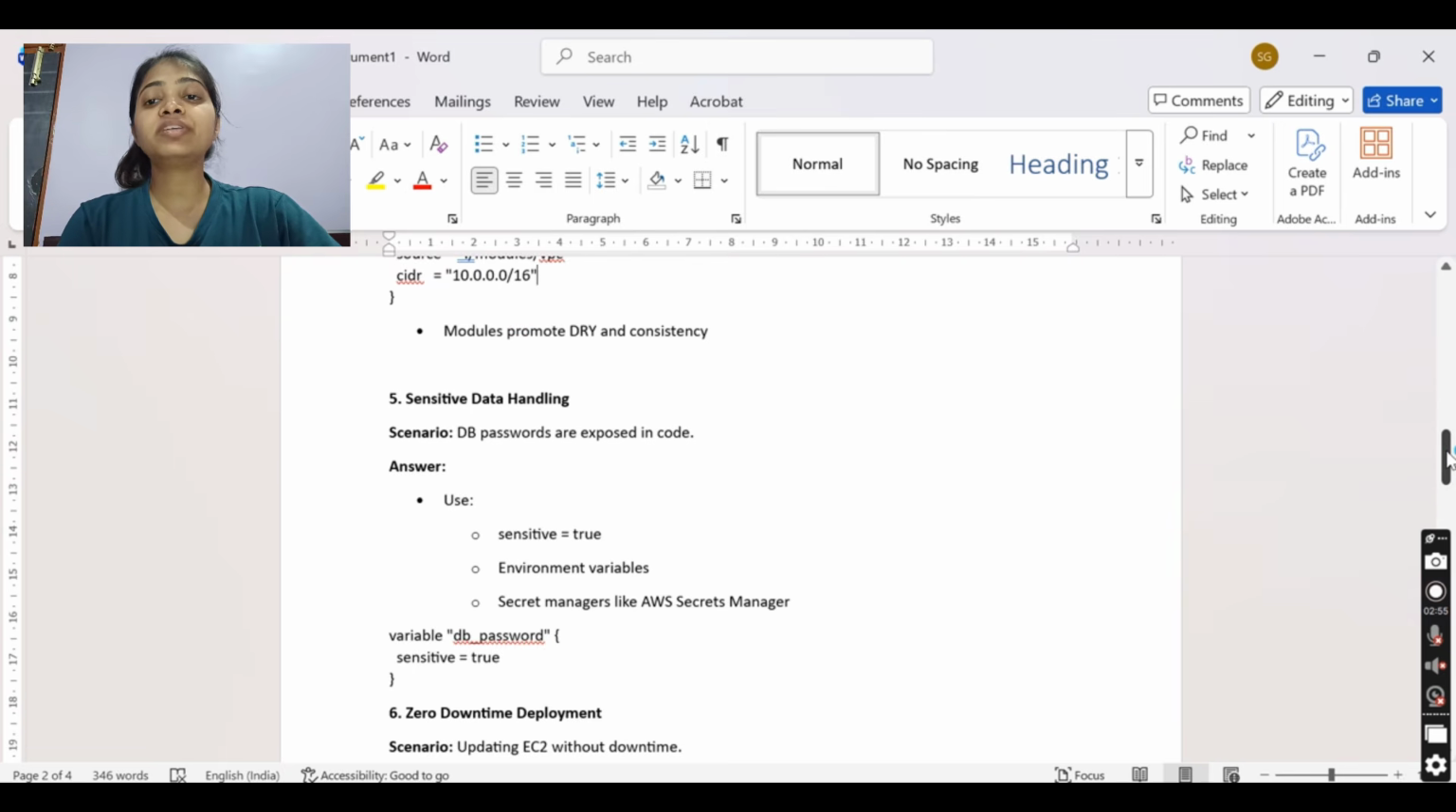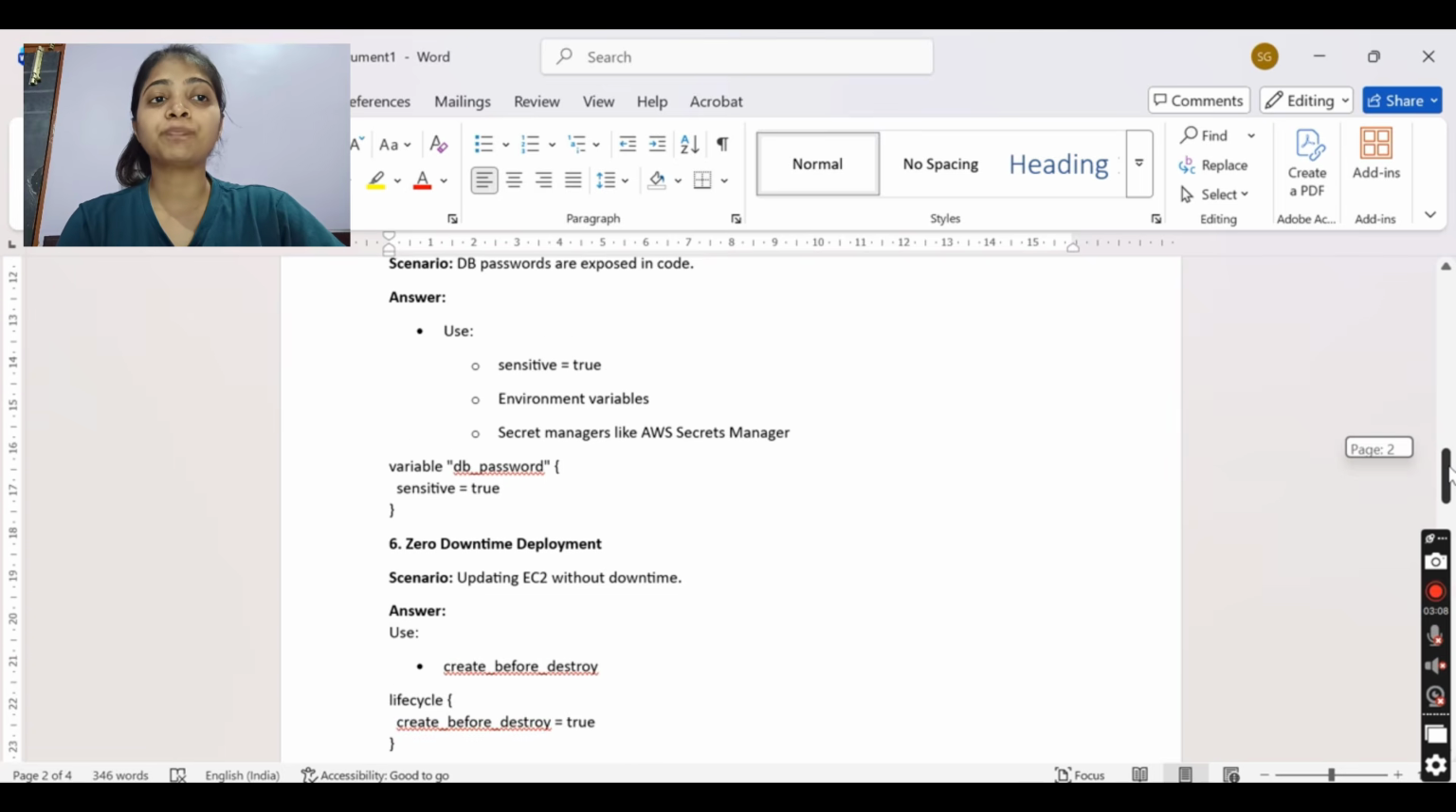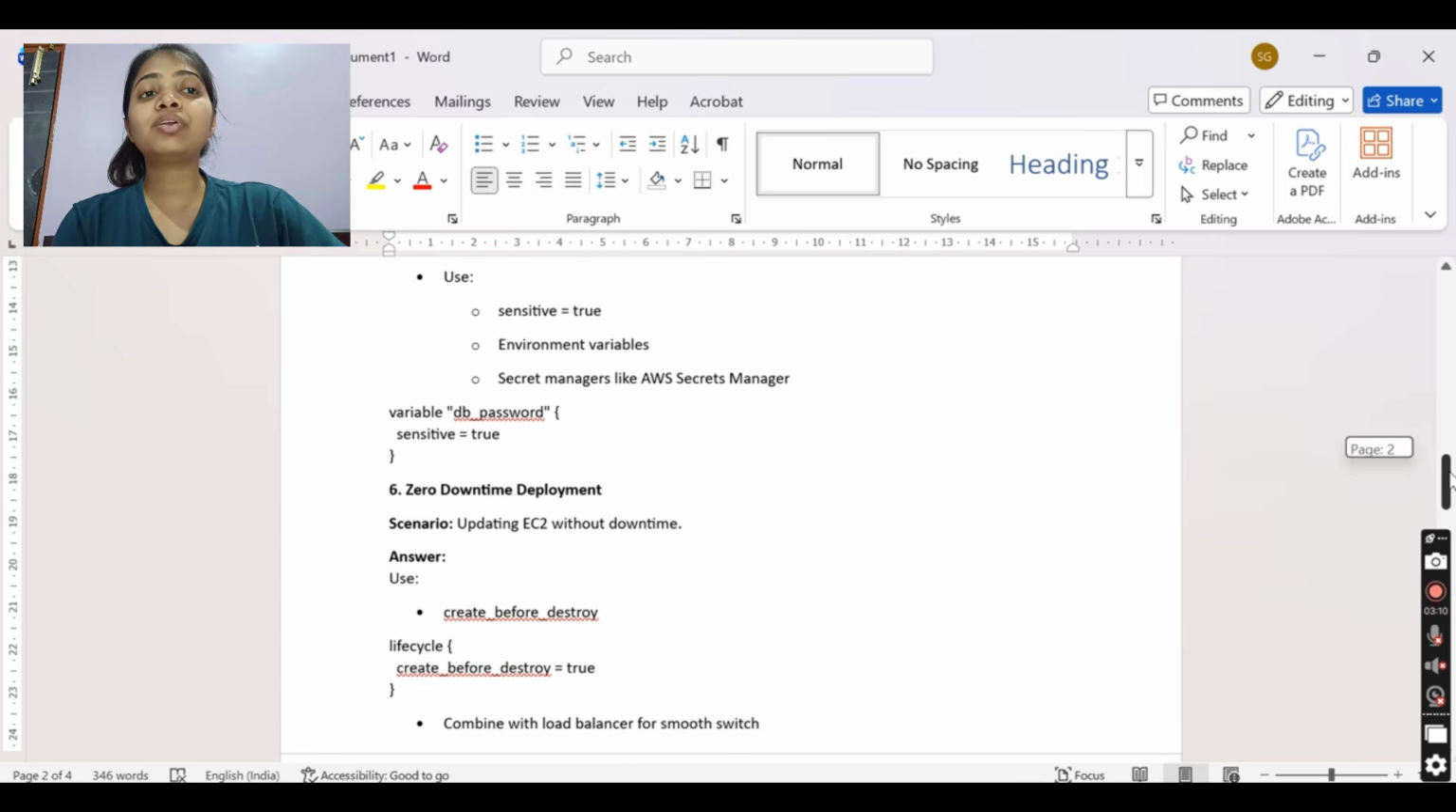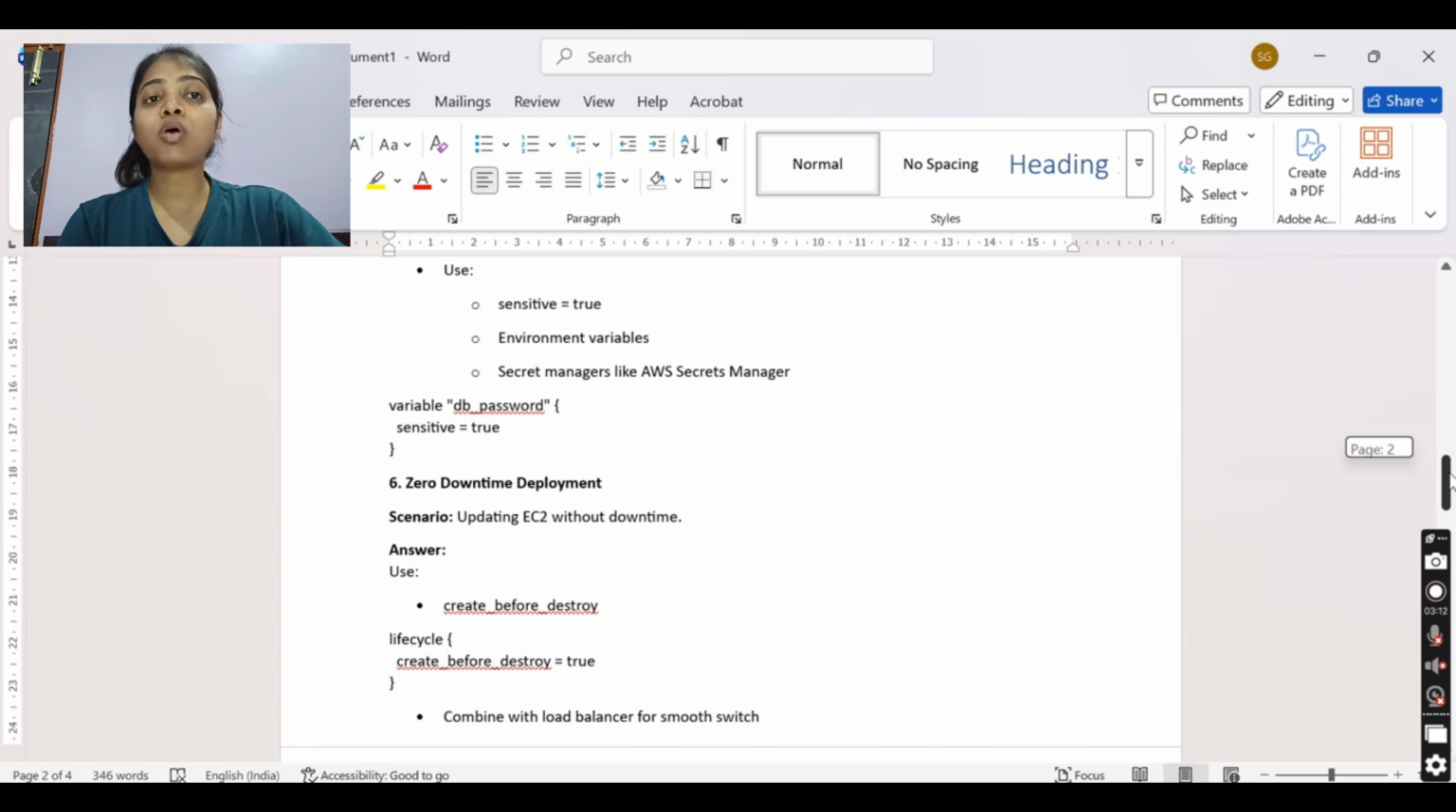Now sensitive data handling. The question is that DB passwords are exposed in code, so what can you do? You should use sensitive equal to true, you should use environment variables, or you should use secret managers like AWS Secrets Manager. Okay.